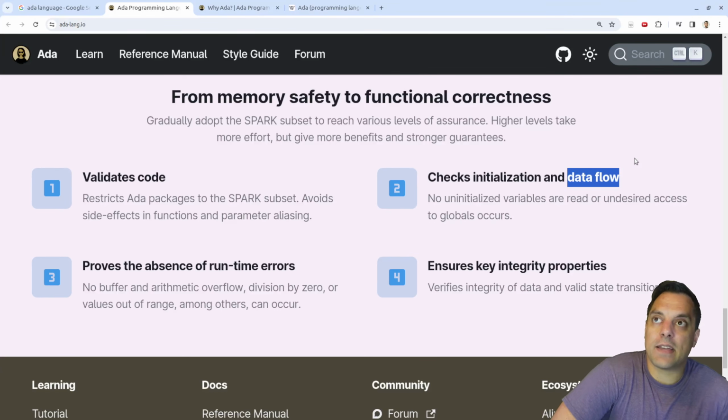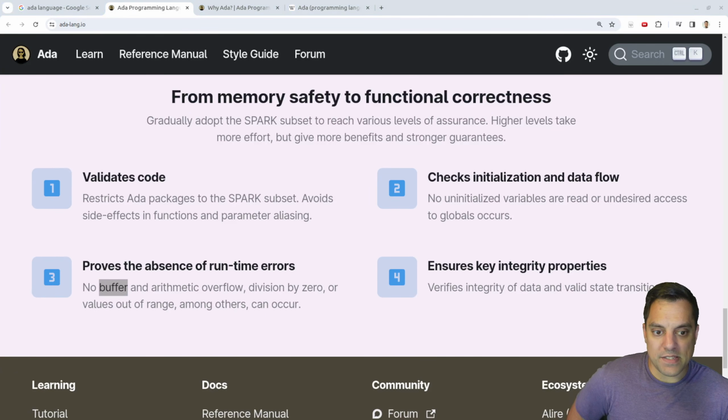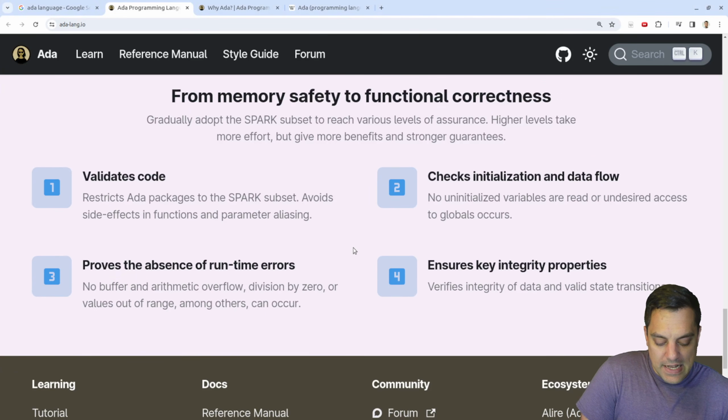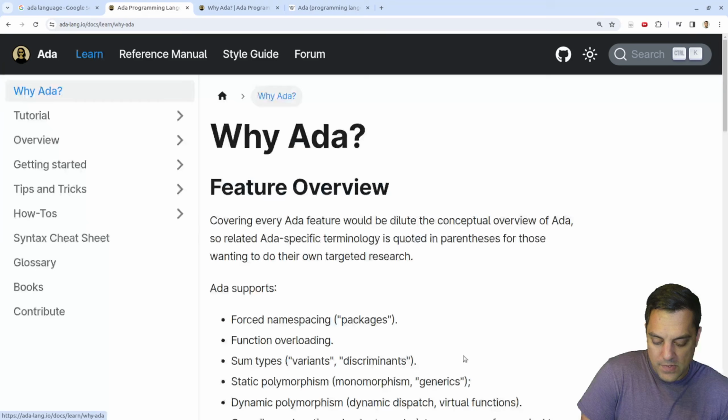Do they have things like taint analysis where you can follow corrupted memory? There's all sorts of interesting analyses that you could do here, or even just simple memory leak stuff. Let's see. Prove the absence of runtime errors. No buffer and arithmetic overflow, division by zero, or values out of range, among others that can occur. Okay, so this is pretty cool. I mean, buffer overflow is still the most, it's the $1 billion mistake as far as things go. So interesting. Okay, so let's figure out how to just get started here.